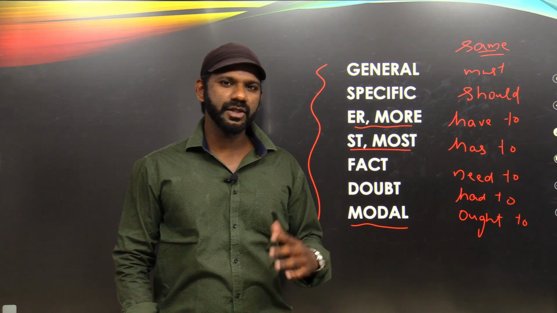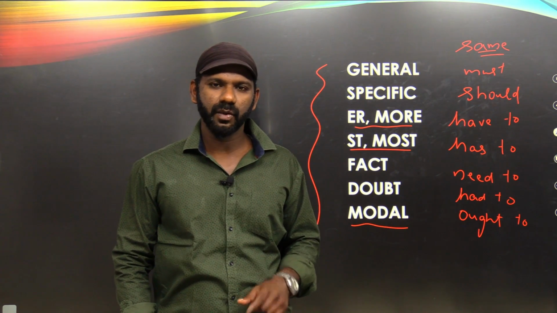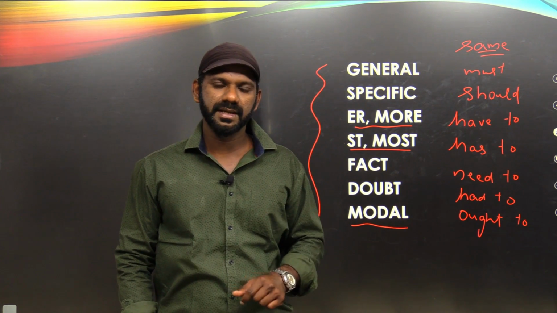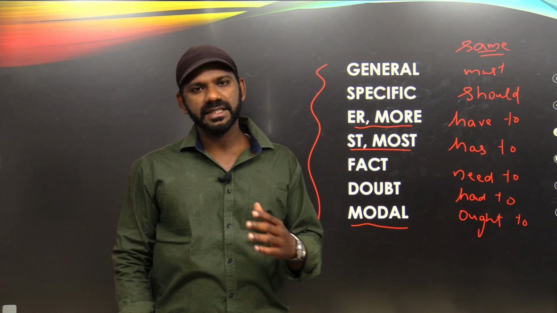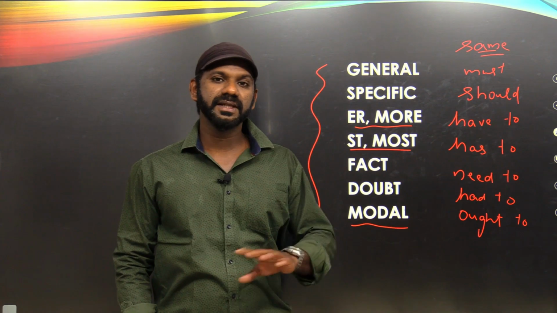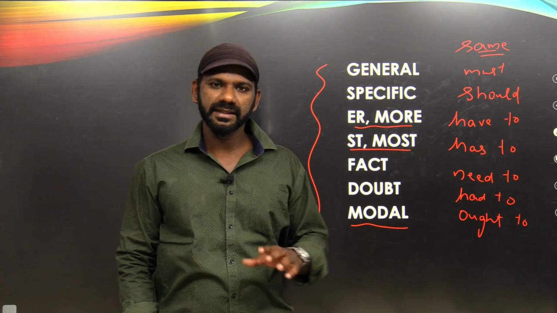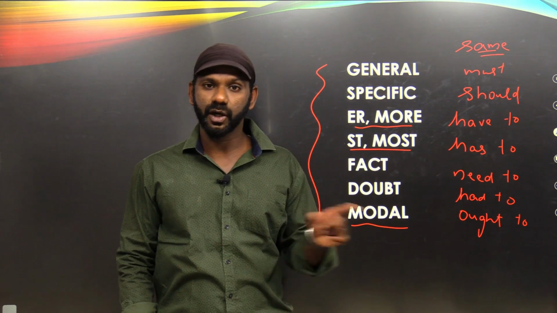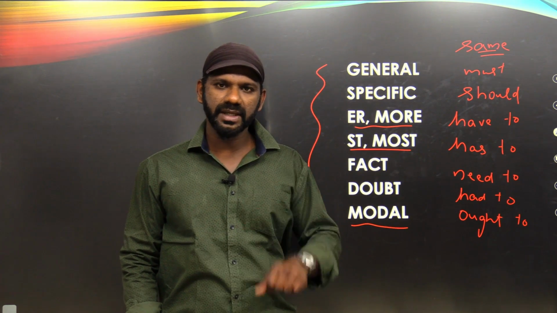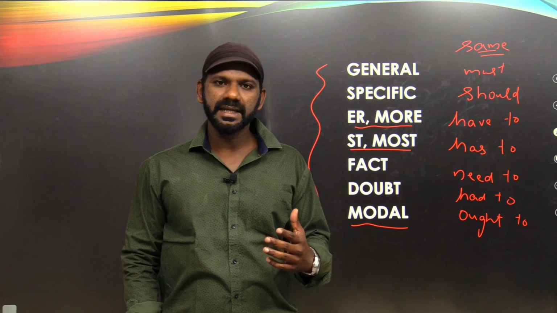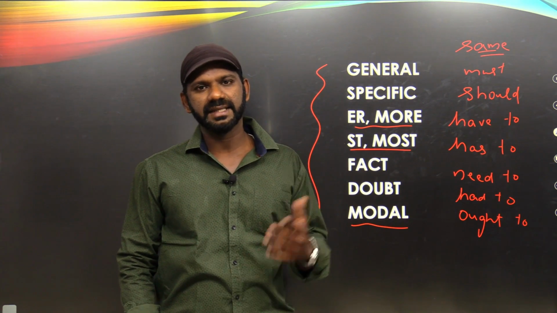And the two things that need to be thought about are, one is the meaning of the option, and the other one is the charge of the option. The meaning and the charge of an option must be the same as the meaning and the charge of the sentence that talks about the option. So we can select an option only if these two are satisfied. Only if the meaning and the charge are satisfied, we can select an option.